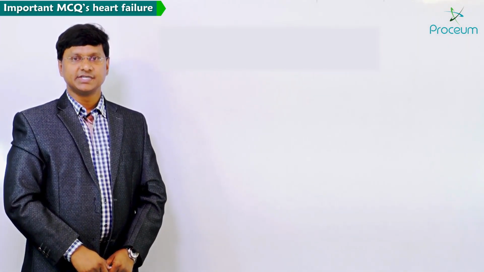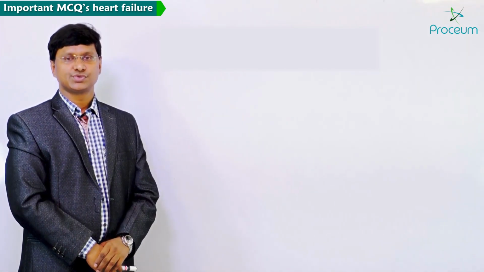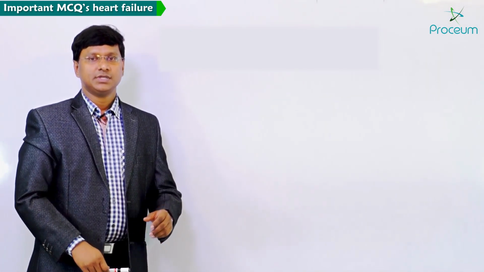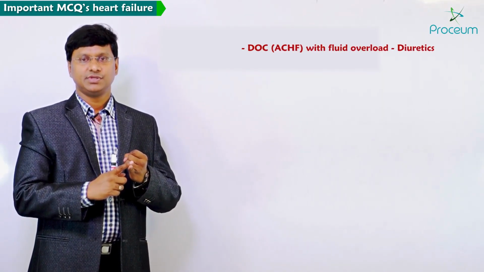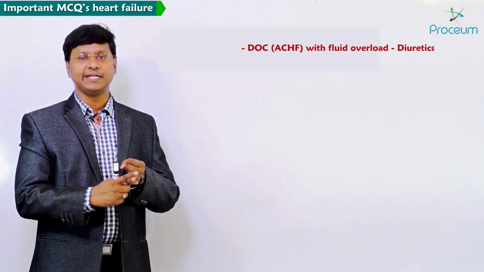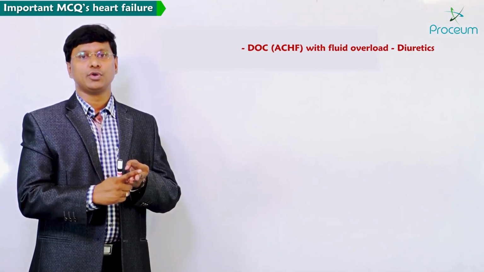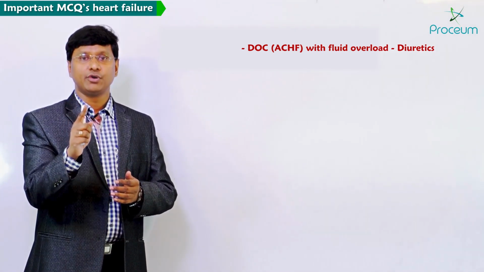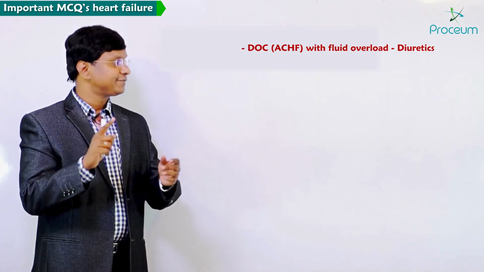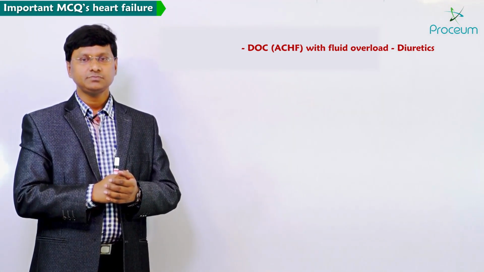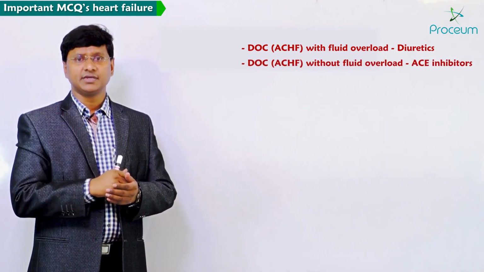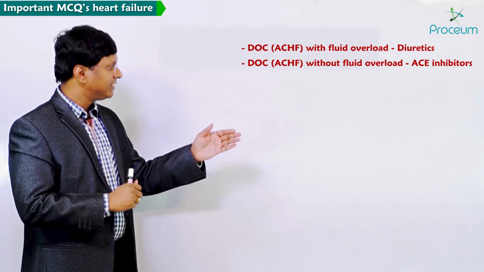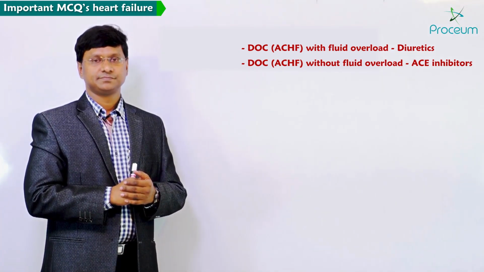Now let me discuss the important MCQs in the pharmacology of heart failure. The drug of choice in acute congestive heart failure with fluid overload will be diuretics. If the patient is having fluid overload, then the drug of choice will be diuretics. If the patient is not having fluid overload, then the drug of choice will be ACE inhibitors.